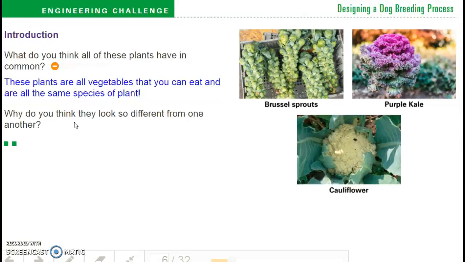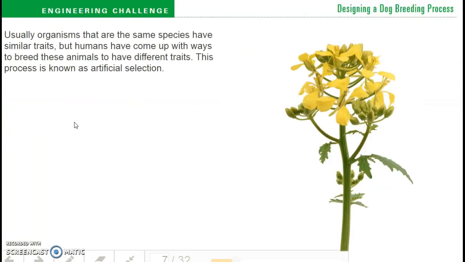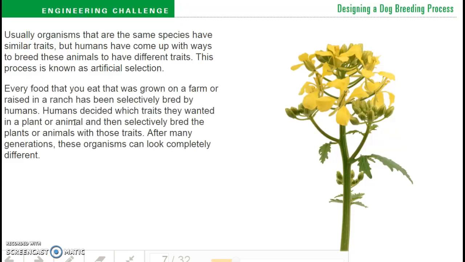We have seen throughout this unit how different genes can lead to different production of proteins, which leads to different traits. Usually organisms that are the same species have similar traits, but humans have come up with ways to breed these animals to have different traits. This process is known as artificial selection.